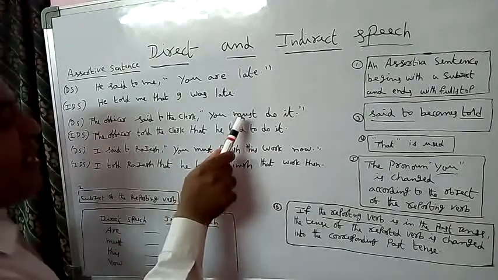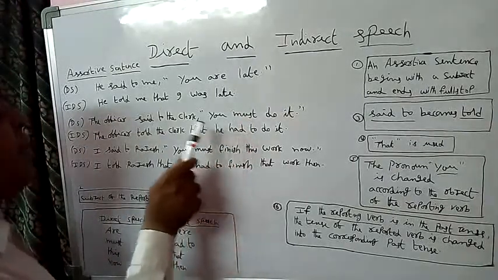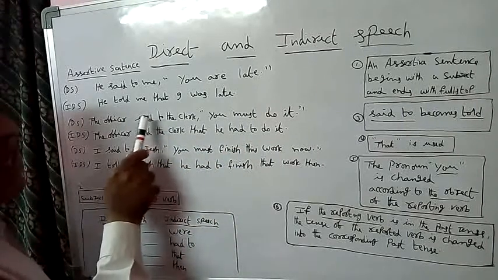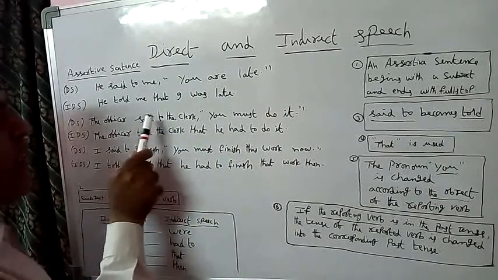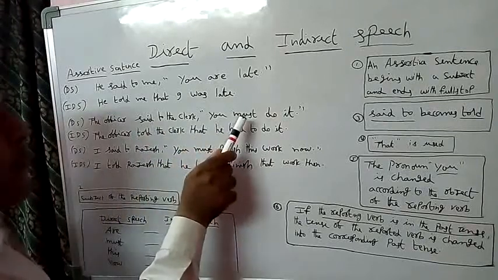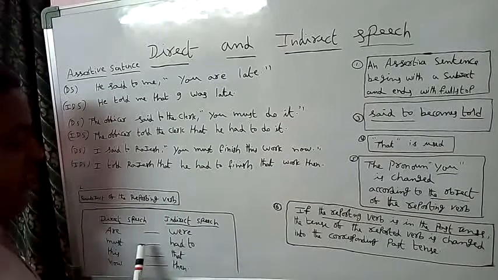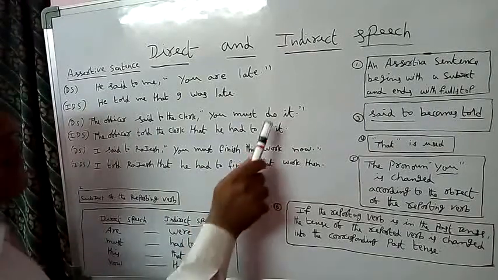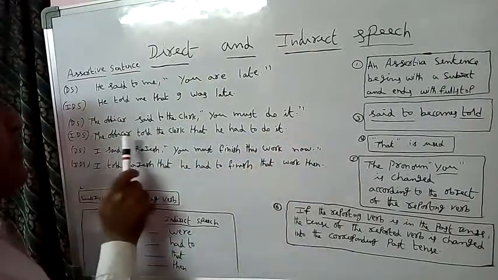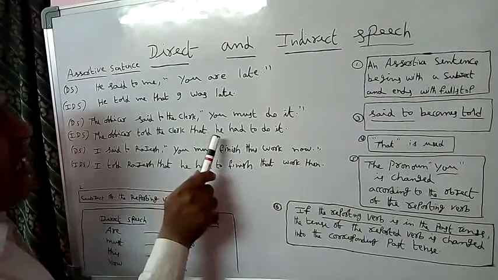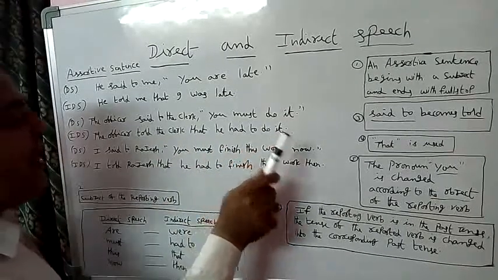In direct speech must, in indirect speech had to, because the reporting verb "said to" is in the past tense. The tense of the reported verb is changed into past tense. It becomes "had to". And finally, it. The officer told the clerk that he had to do it.